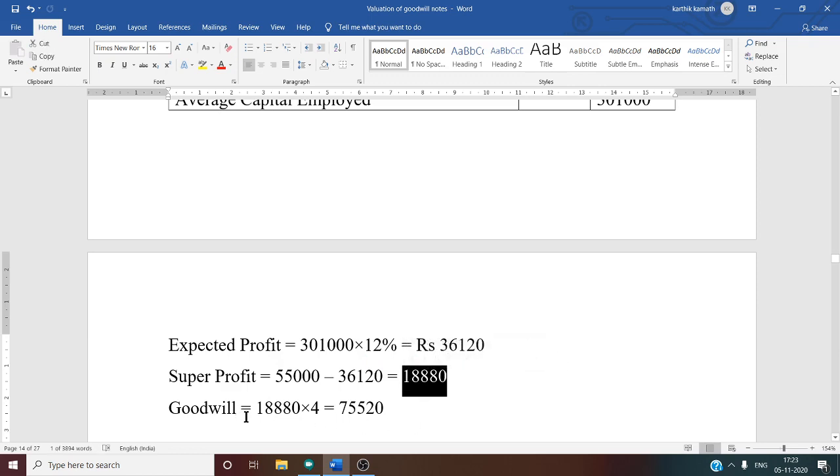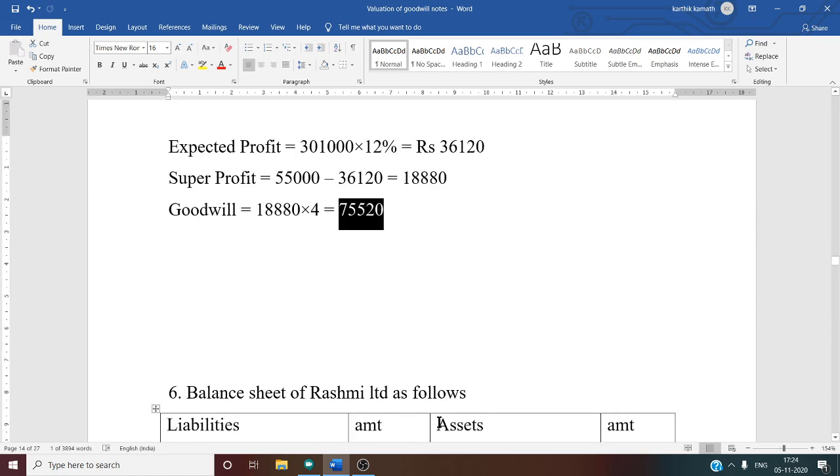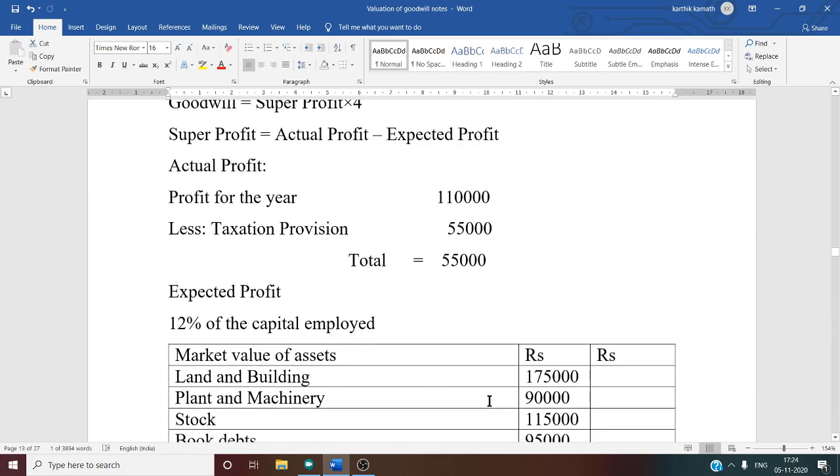18,880. Then goodwill. Goodwill is equal to super profit into years of purchase. So super profit, you know, is 18,880. Years of purchase is 4. So if you multiply, you will get the final answer. That is 75,520 is your goodwill. So this is how you are going to solve this type of problem.